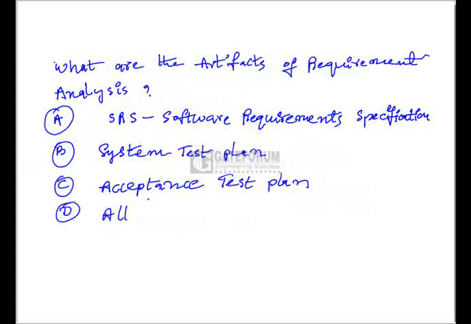Artifacts of requirements analysis. Option A, SRS, software requirements specification. Option B, system test plan. Option C, acceptance test plan. So we should have all these things: a software requirement specification, and then system test plan, and also the acceptance test plan. So option D is the right option.